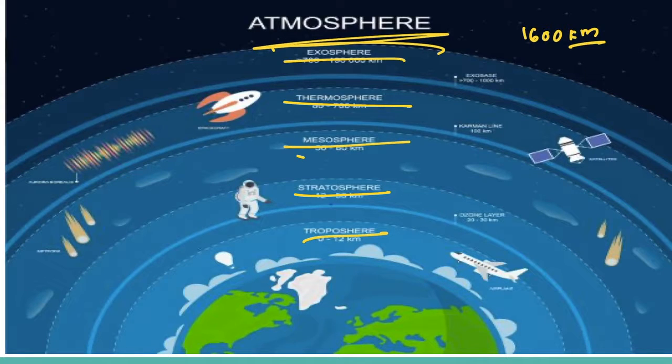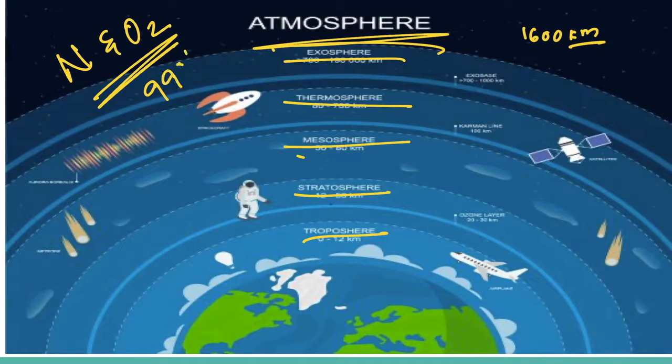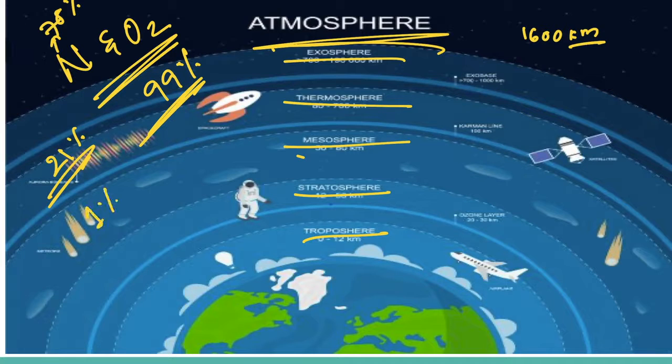The atmosphere is composed mainly of nitrogen and oxygen, which make up about 99% of the clean dry air. Nitrogen is about 78% and oxygen is 21%. Other gases like carbon dioxide, argon and others comprise the remaining 1%. Oxygen is the air that we breathe, while nitrogen helps in the growth of living organisms. Carbon dioxide, though present in a minute amount, is important as it absorbs heat radiated by the earth and therefore keeps the planet warm. Carbon dioxide is also essential for the growth of plants.